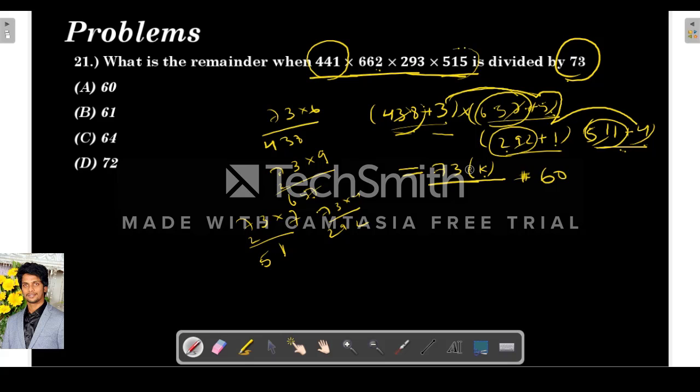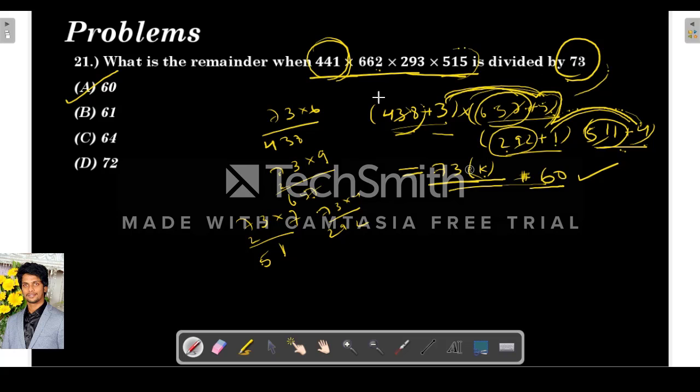So this whole product will be in the form of 73 into k plus the product of these unit digits, like the product of 4, 1, 5, 1, 3. So it will be like this. So when this number is divided by 73, the remainder will obviously be 60. I hope it is clear.